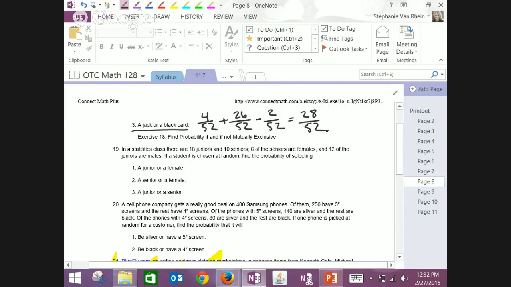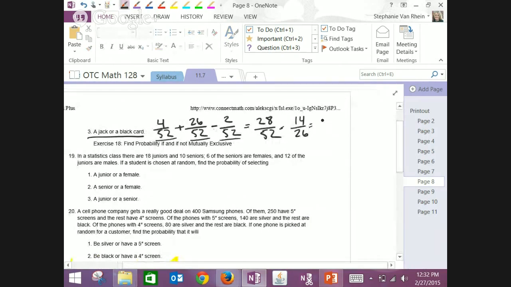The 2 out of 52 could be simplified to 1 out of 26, but since the denominator is all 52, algebraically it's going to be easier to just leave it as 52 and simplify at the very end. And this does simplify down. What would it be? 14 out of 26, which would go down to 7/13.